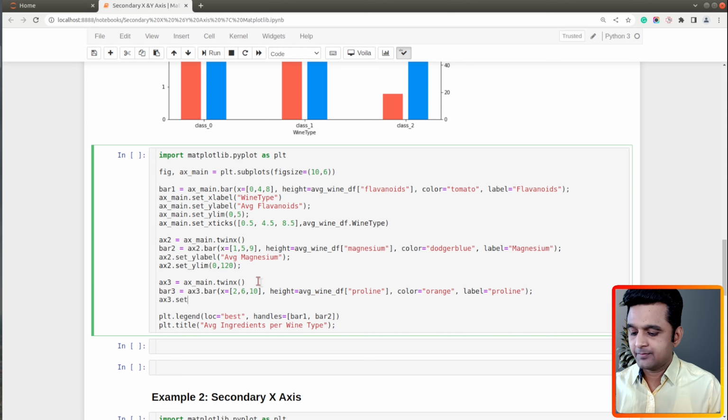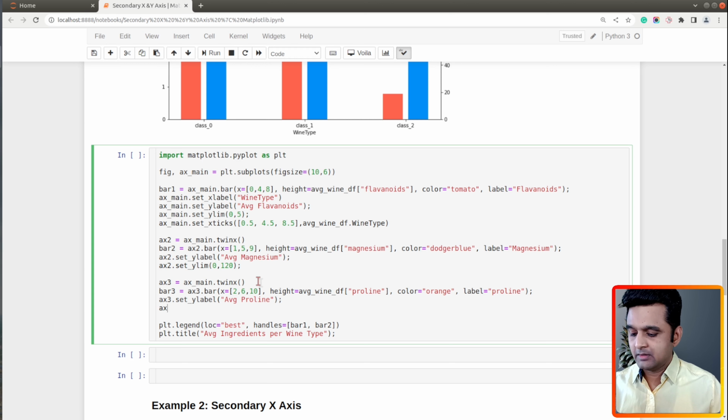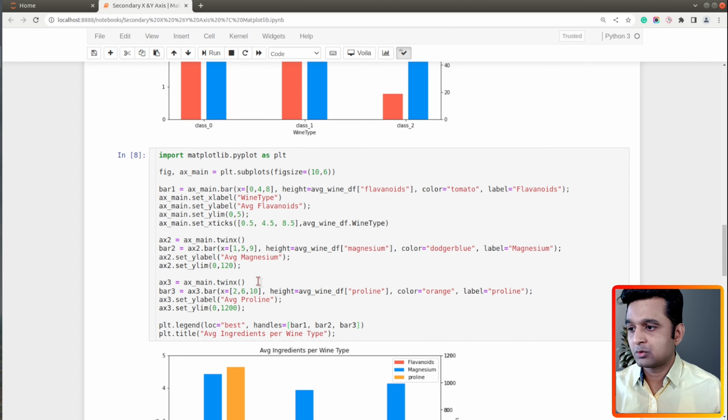Let's set y label as average Proline. Let's set y limit between 0 to 1200. I have set it to 0 to 1200 because I know the range of the values of Proline is 0 to 1200. And in order to add it to the legend, I will need to call bar 3 over here in handles. So let me execute this cell and show you how this one looks.